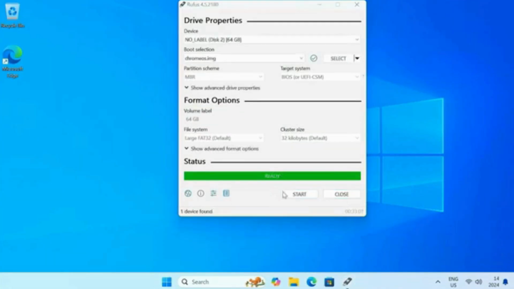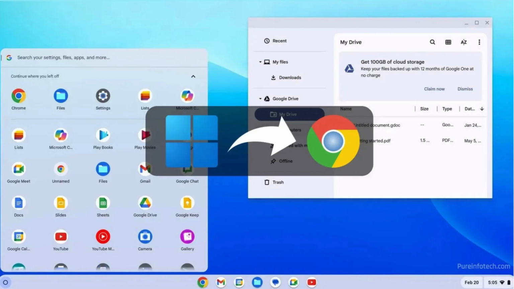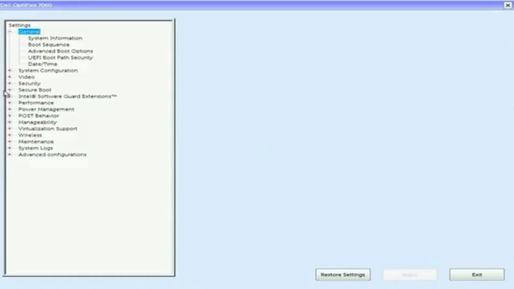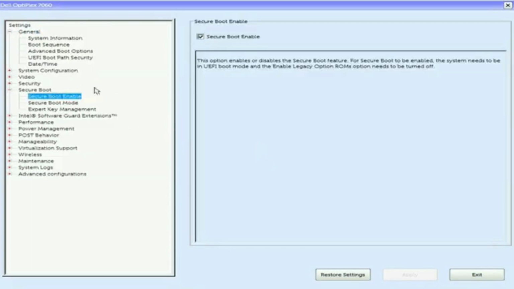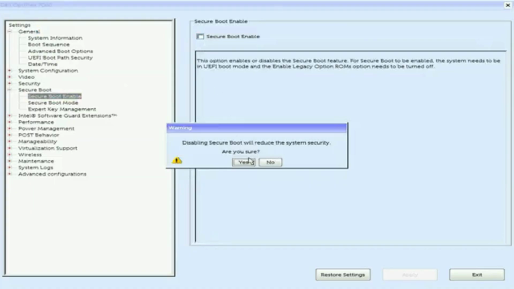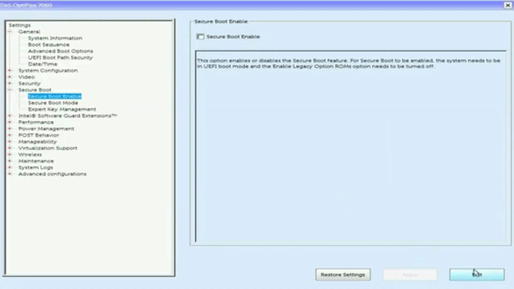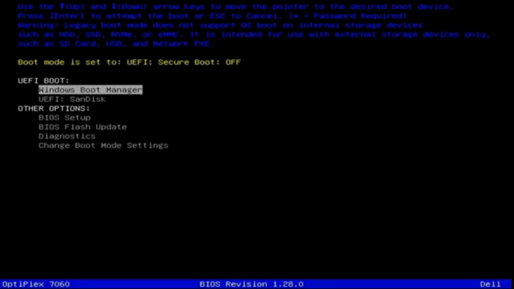Once the USB drive is ready, it's time to boot into ChromeOS. Restart your PC and go to your BIOS settings. Make sure to disable Secure Boot. Then, access the boot menu. Select the USB drive to boot into ChromeOS.